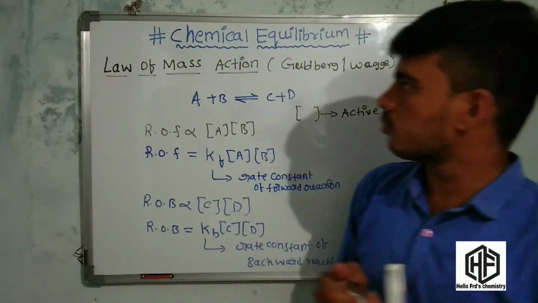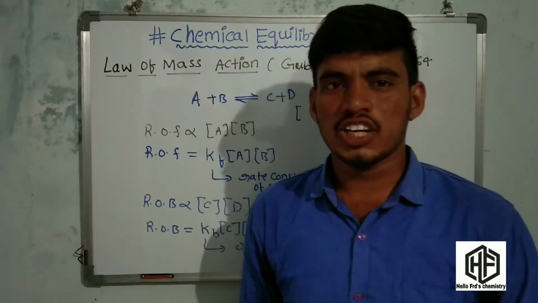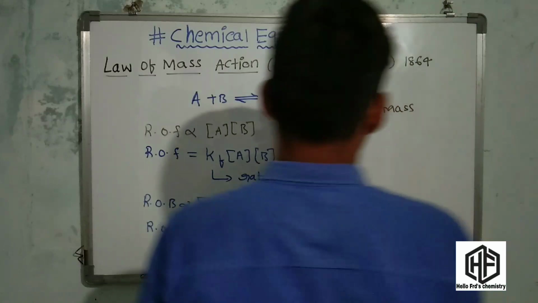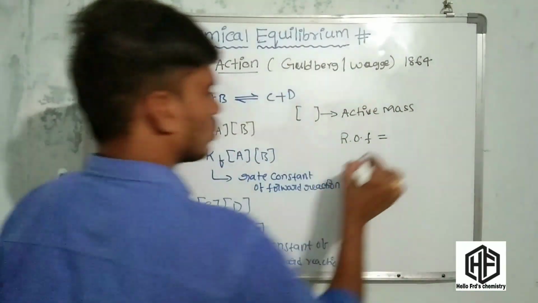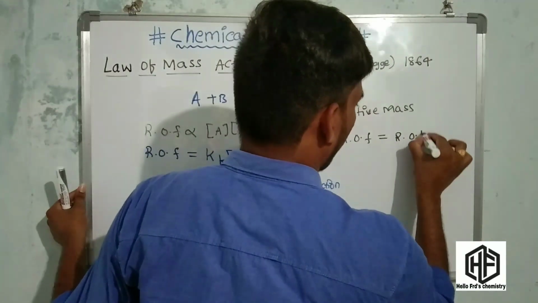This is the concept of the law of mass action. But you know that in equilibrium, the rate of forward reaction is equal to the rate of backward reaction.